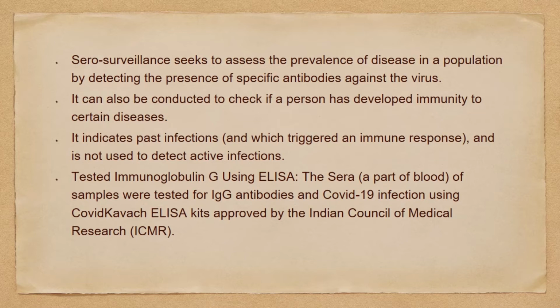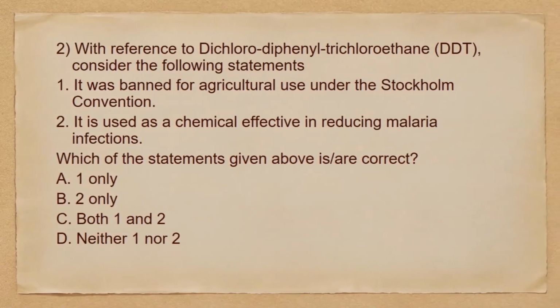So our second statement is not correct. So tested immunoglobulin G, that is IgG, using ELISA. The sera, that is a part of blood samples, were tested for IgG antibodies and COVID-19 infection using COVID Kavach ELISA kits approved by the ICMR. So that's it. Moving to the next question we have.